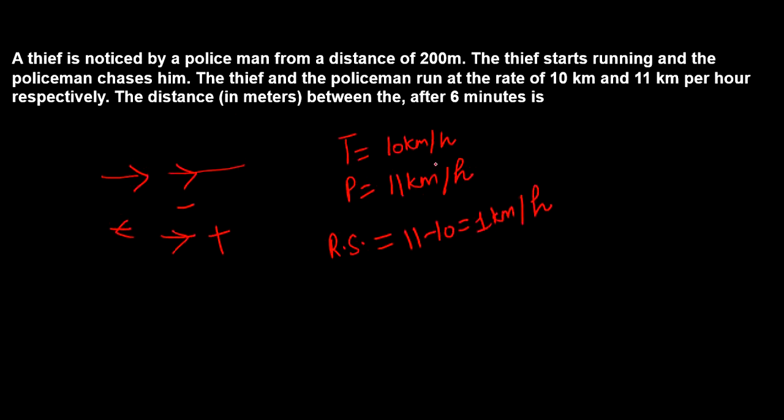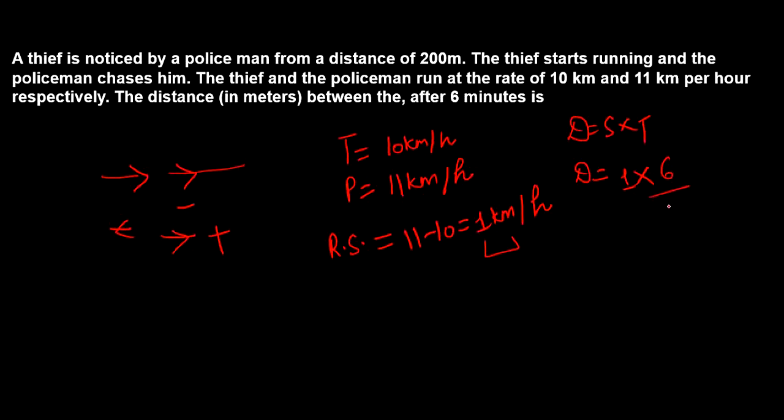Now what next they have given, they want to determine the distance covered in 6 minutes, right? For this, what is the formula for distance? Speed into time, right? Distance we have to determine, speed is given to us 1 km per hour, that is the relative speed that we have calculated, and the time is in minutes. So make sure to convert the time in hour, right?